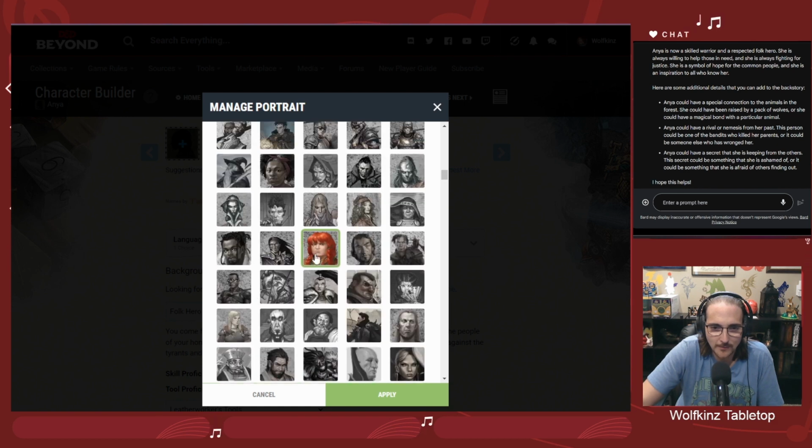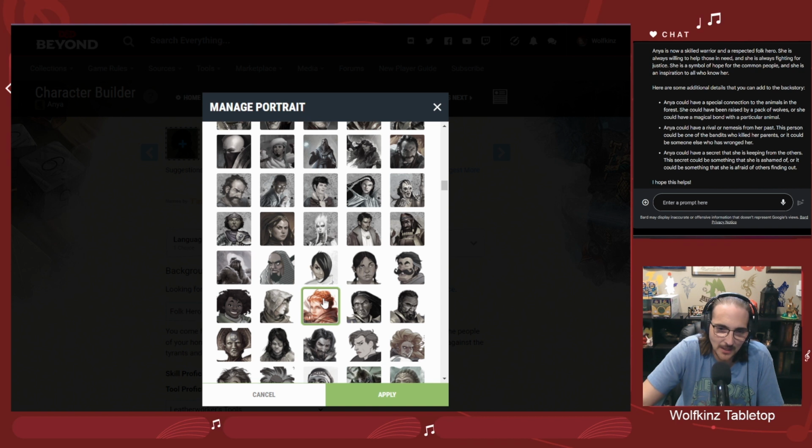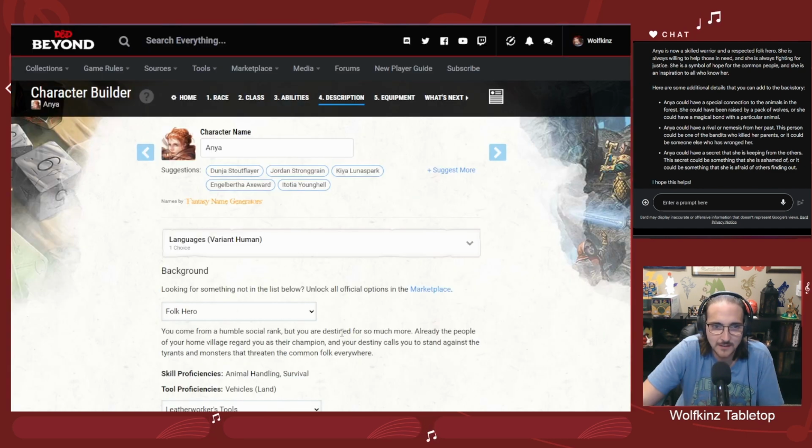This one I kind of like with the red hair. It reminds me a little bit of Merida from Brave, so I'm kind of liking that. Oh no, here we go. This one, you can also see it looks like she's trying to pull back an arrow. Yeah, this is Anya, I think. This is our Anya.